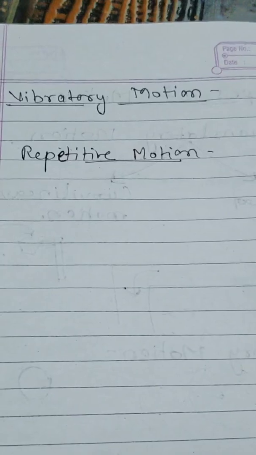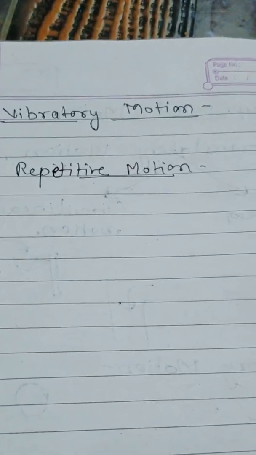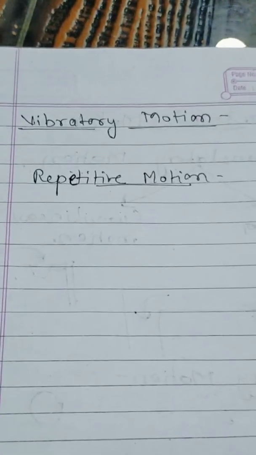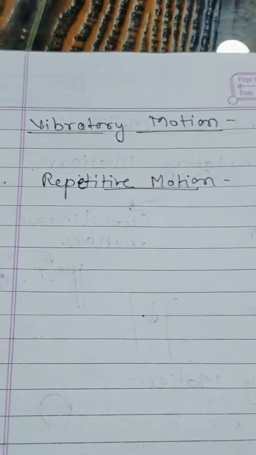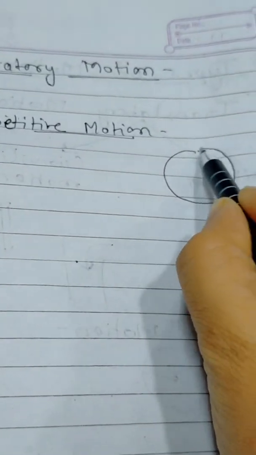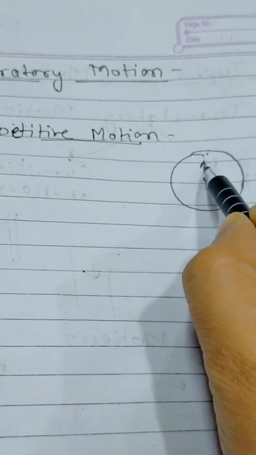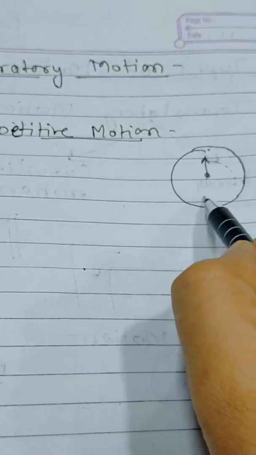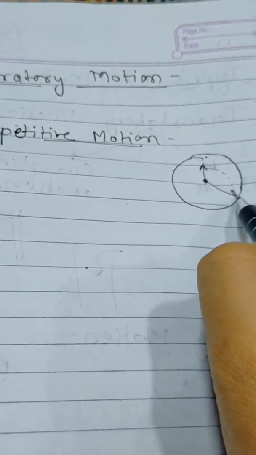Our next type of motion is repetitive motion. As the name suggests, a body is said to have repetitive motion if the body repeats its motion after a certain interval of time. Just like if you see the hands of a clock, they keep repeating themselves after a certain interval of time.